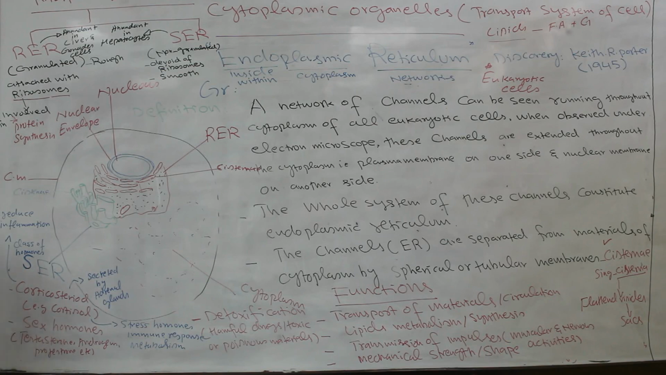They are also involved in the synthesis of sex hormones, that is testosterone, androgens, progesterone, etc. These sex hormones are also secreted by smooth endoplasmic reticulum. That is why smooth endoplasmic reticulum is abundantly present in the gonads and gonad cells. So that is why they are responsible for the production of what? Sex hormones.